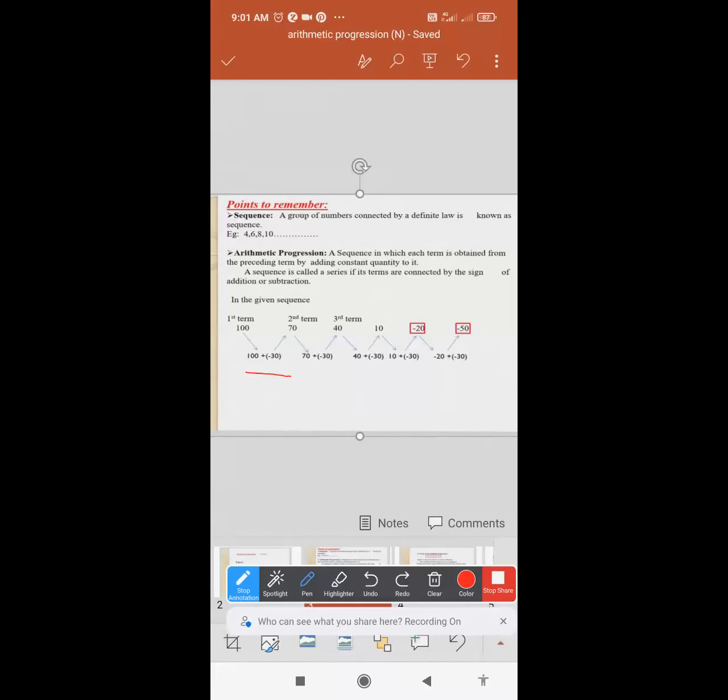It will follow in all terms, first, second, third, fourth, fifth. All terms will follow the same common difference, that is minus 30, and you will get your sequence. So this kind of sequence is an AP. I hope all my students understand what you mean by sequence and what you mean by arithmetic progression. Is it clear to everyone?